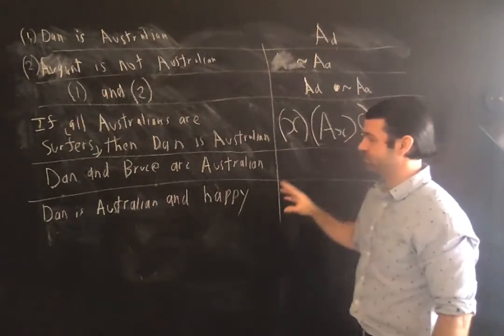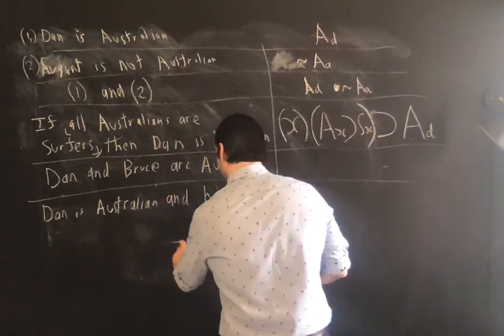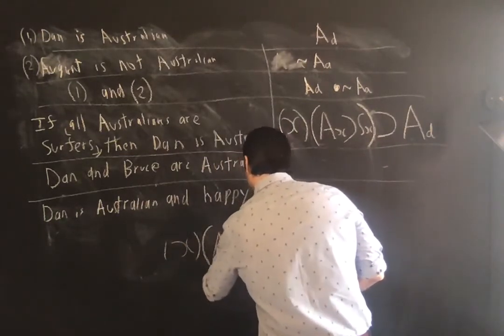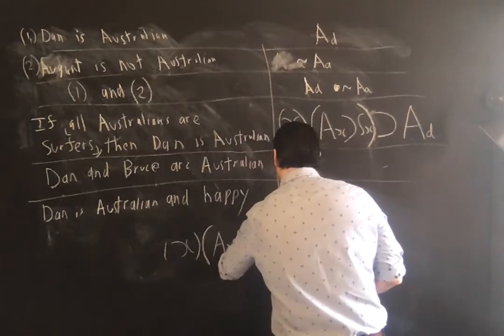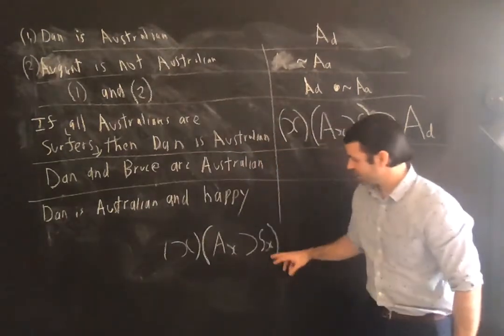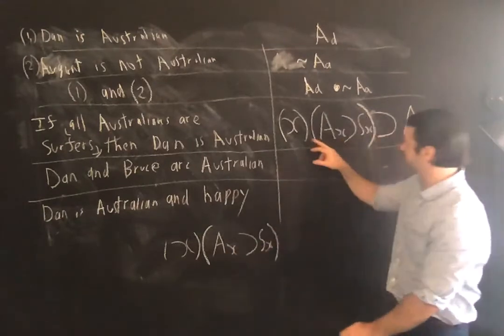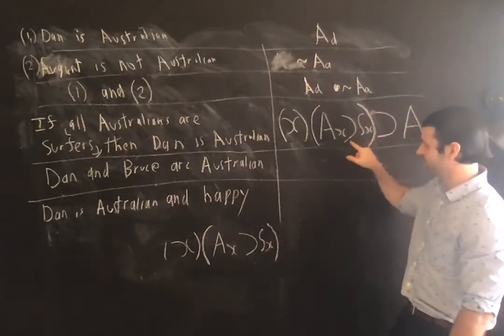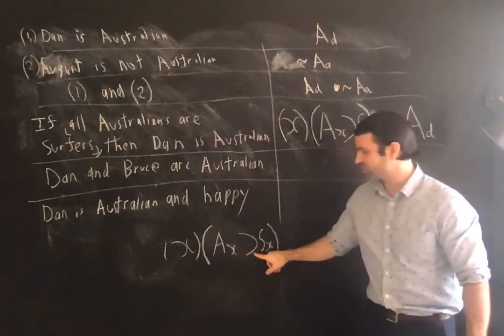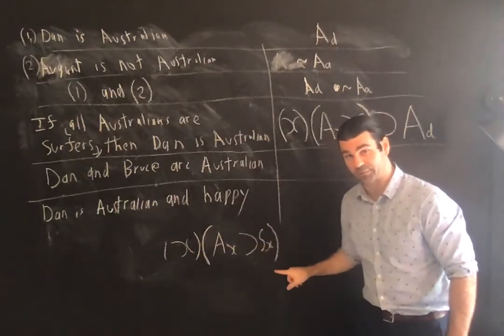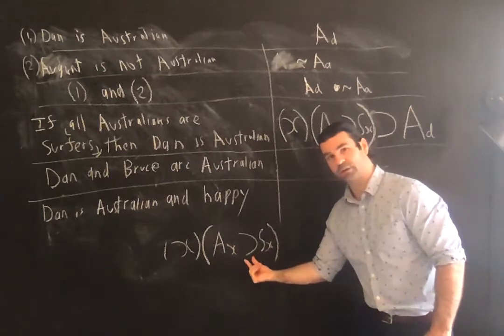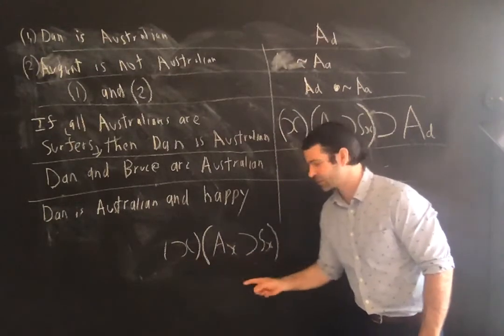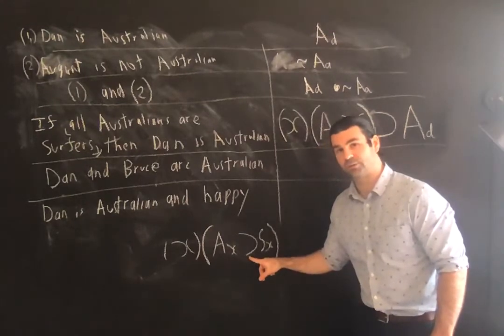That's different from, all Australians are surfers, right? All Australians are surfers. You've also got a universal quantifier and you've got a hook here. Here you've got a universal quantifier and a hook, but this is a universal statement, right? The hook is part of the propositional function which is bound by the quantifier, right? So